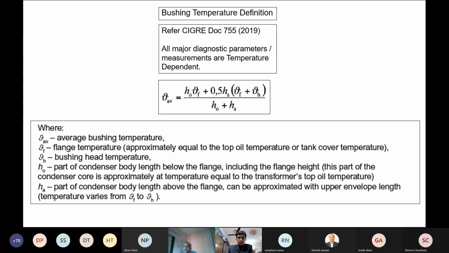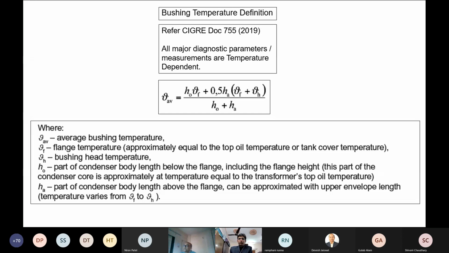Another concept which we usually miss or misinterpret has been nicely defined in SIGRE document 755. Actually, for the tan delta of the bushing, when we de-energize after being in service, we should allow the bushing to cool down to the normal temperature, because as we have seen, the tan delta is temperature dependent. So when tan delta is temperature dependent, we need to compare it at the same temperature so that we can do proper diagnosis.